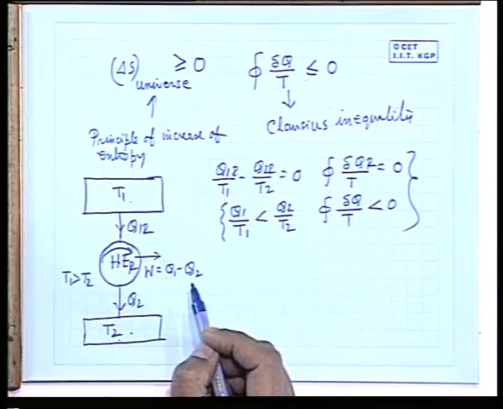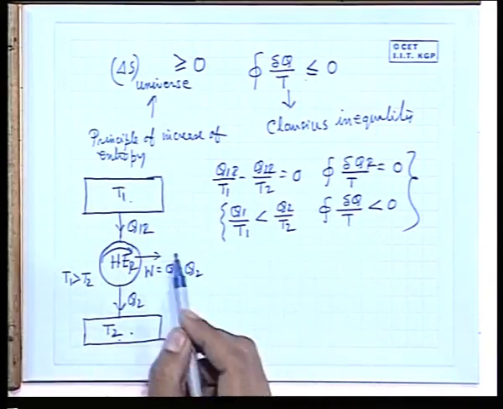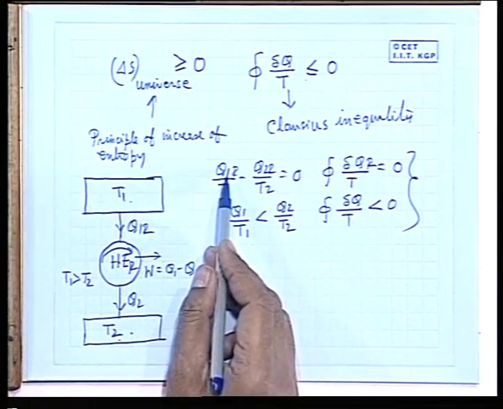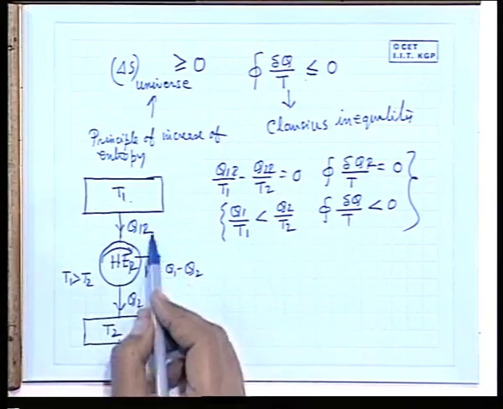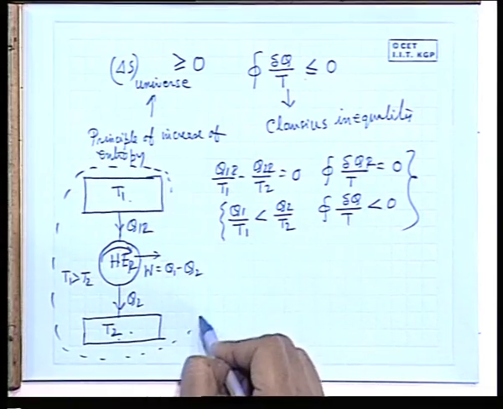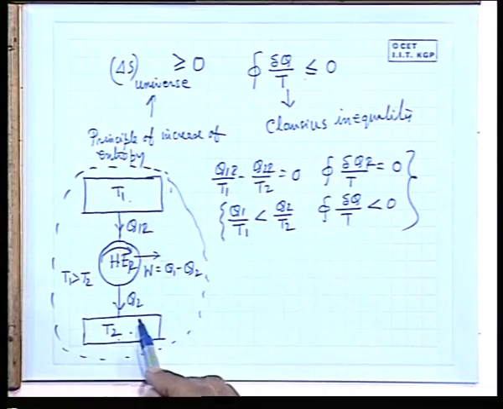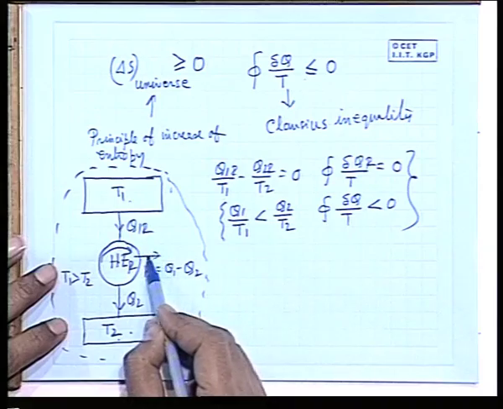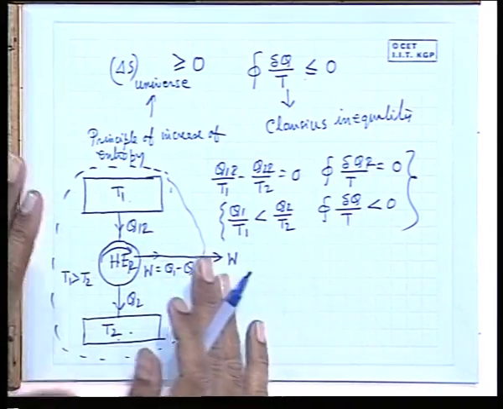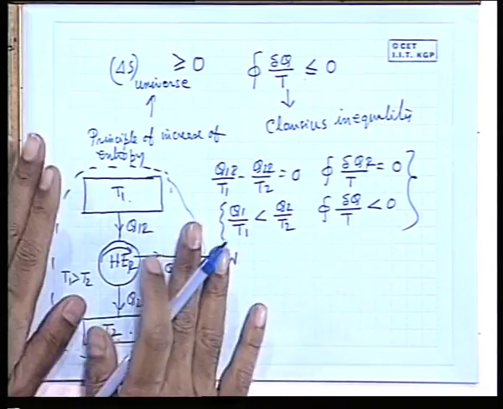Now, I apply the delta S universe. Let us find out what is the change of entropy of the universe. If I first consider a reversible engine, then considering these three, I can consider this as an isolated system. Yes, you can argue, sir, why is this an isolated system, work is coming out. Yes, work is coming out, but at least we can consider it as an adiabatic system.